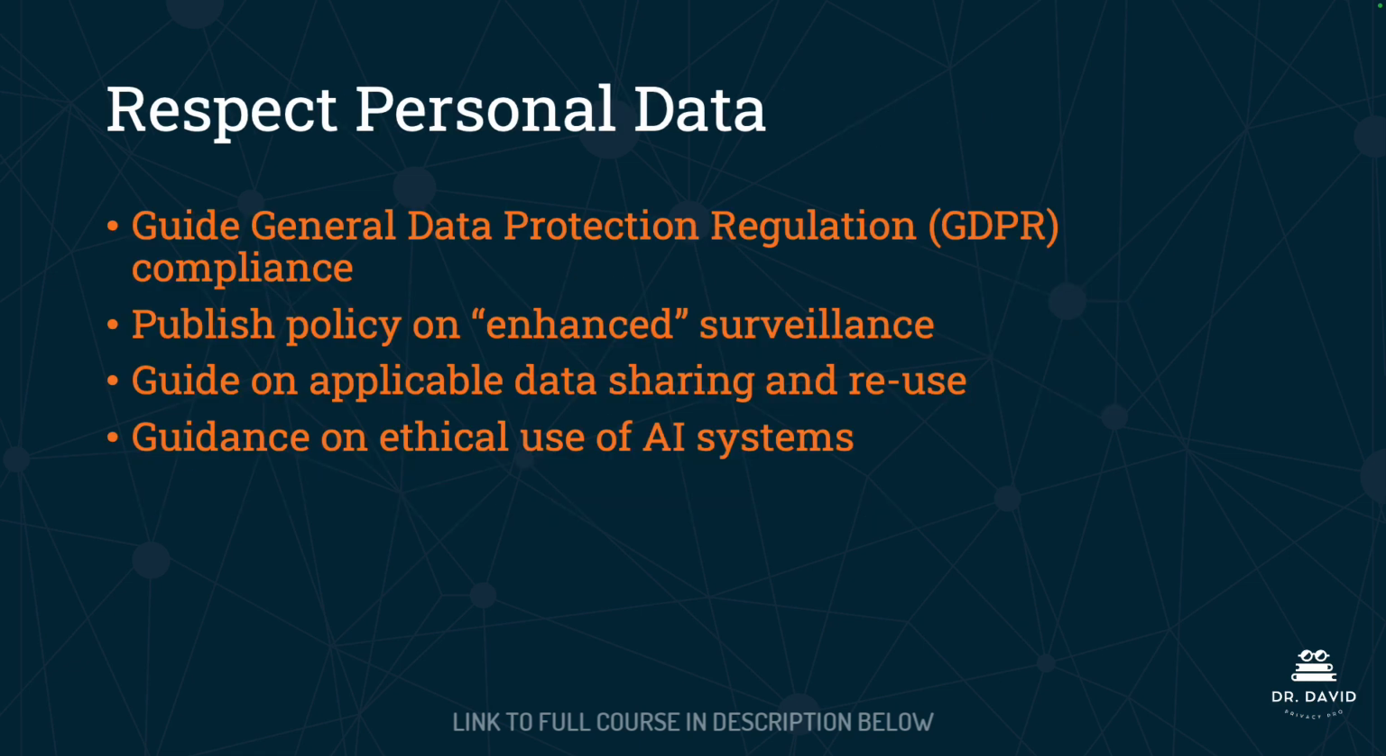The second principle is to respect personal data. The CNIL AI Action Plan aims to guide compliance with the GDPR. GDPR stands for General Data Protection Regulation, and this is the primary information privacy law or regulation for the European Union. We will talk much more about the GDPR in a future domain. Other points supporting this principle are publishing policies concerning enhanced surveillance, providing guidance on applicable data sharing and reuse, as well as guidance on the ethical use of AI systems.